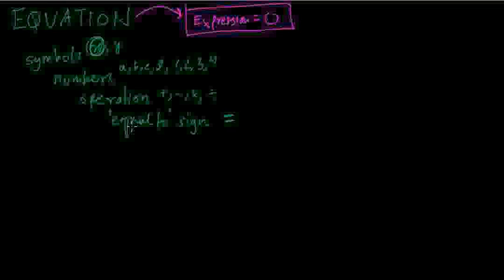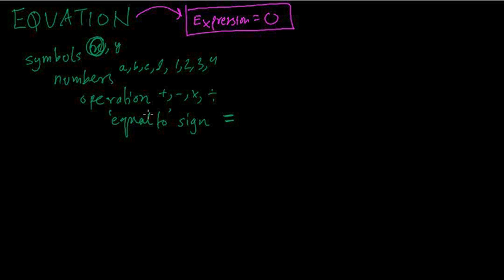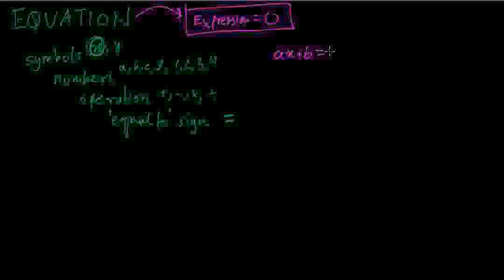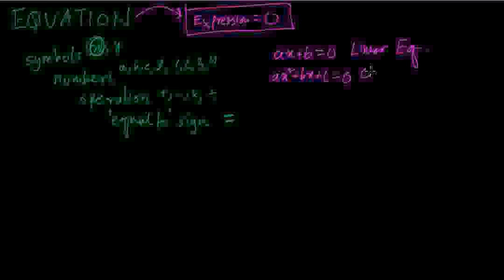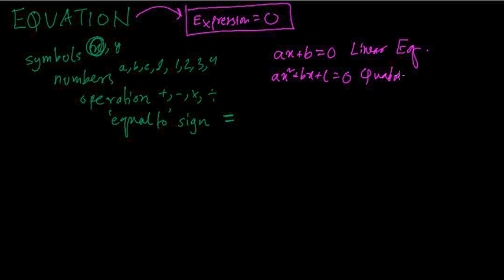Now when we talk about an equation, just like expression, we can refer to them by examples. This is a linear polynomial expression. If you give equal to 0, it becomes a linear equation. When you have a quadratic polynomial expression, if you give equal to 0, it becomes a quadratic equation.